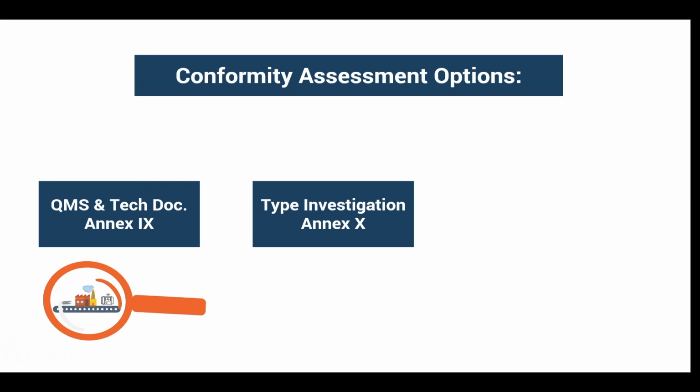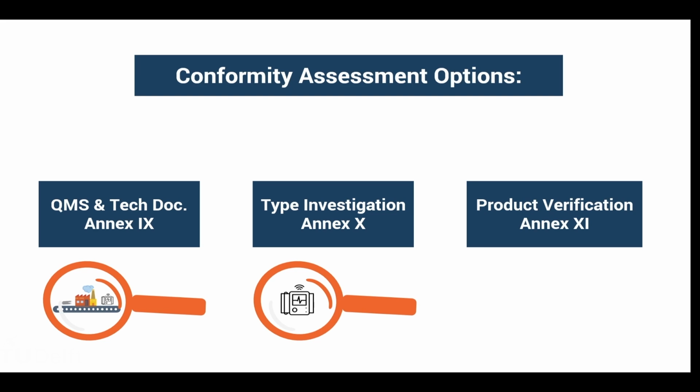Now, type investigation means that conformity is checked based on all available documentation and outcomes of clinical studies, and based on checking a representative sample of the device production. And finally, for product verification, each and every device has to be tested and checked to ensure it conforms to the MDR requirements. As you can understand, this is the most laborious and expensive way of checking for large production numbers.